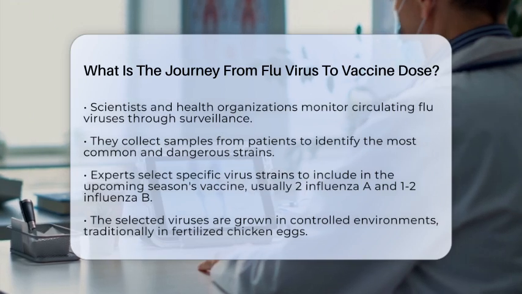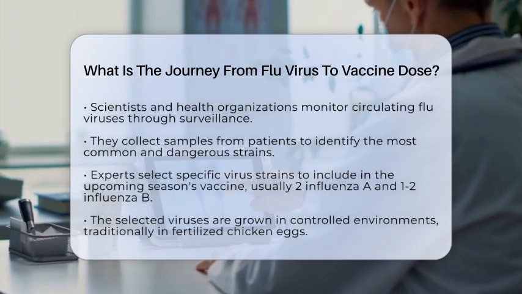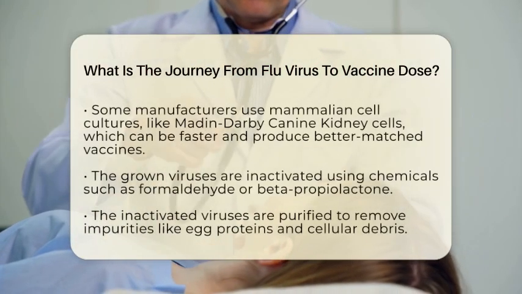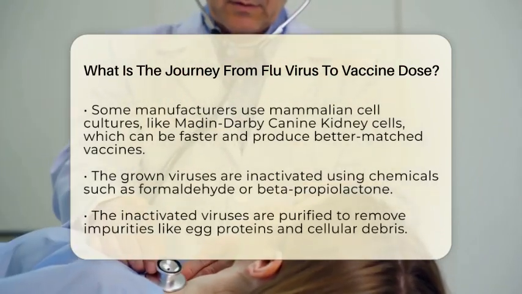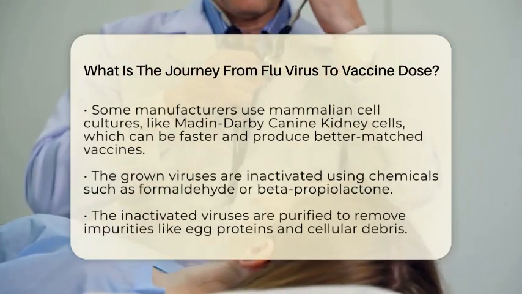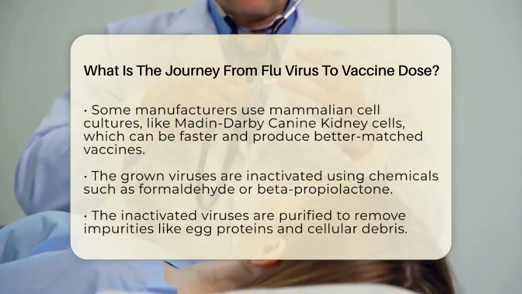Once the strains are chosen, the next step is to grow the viruses in a controlled environment. Traditionally, this is done by injecting the virus into fertilized chicken eggs. The eggs are incubated for several days, allowing the virus to multiply inside the egg's fluid. After enough growth, the fluid containing the virus is carefully harvested. This method has been used for decades and is still common today.